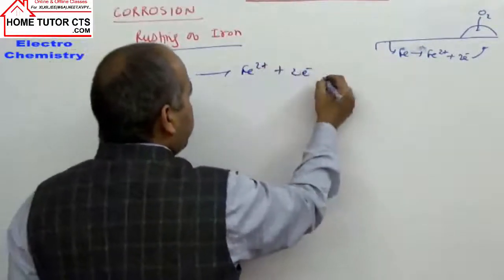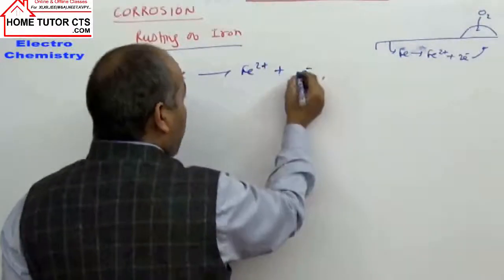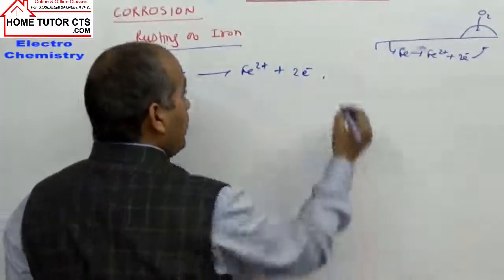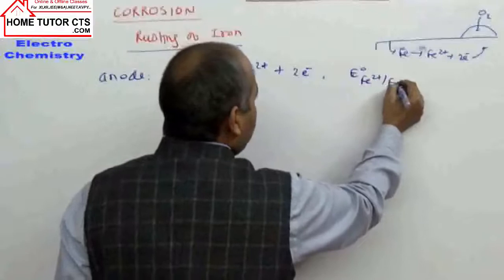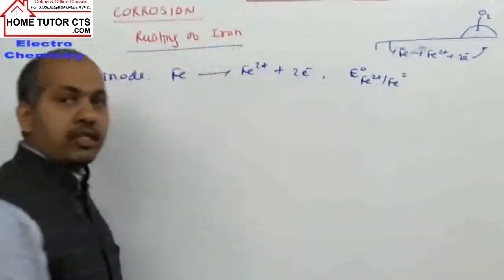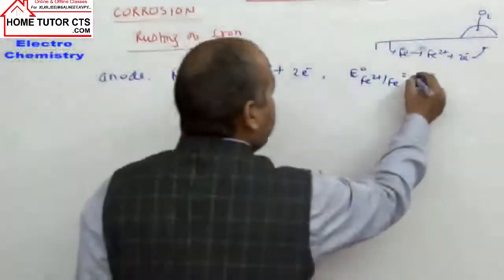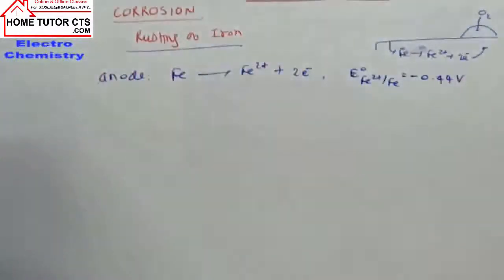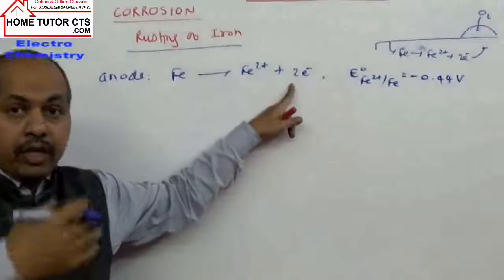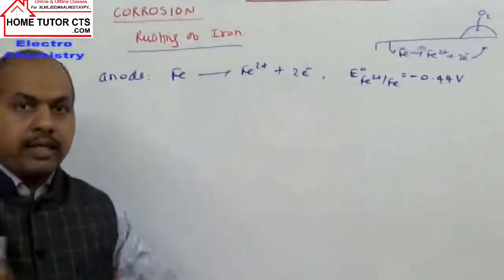For this oxidation reaction, if you can recall the value from the electrochemical series of E naught RP, for iron how much is the standard reduction potential value? It is taken as minus 0.44 volt, and these electrons travel to the other part through the metal.